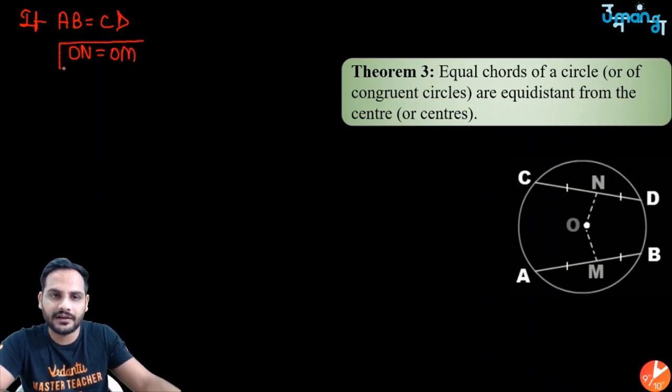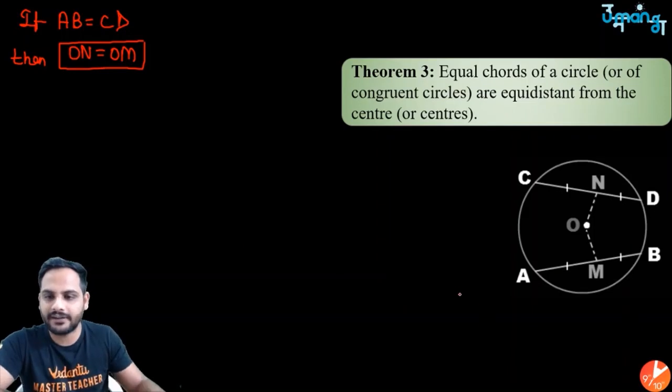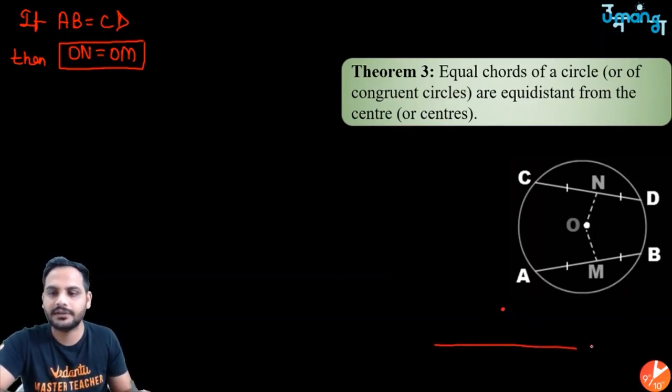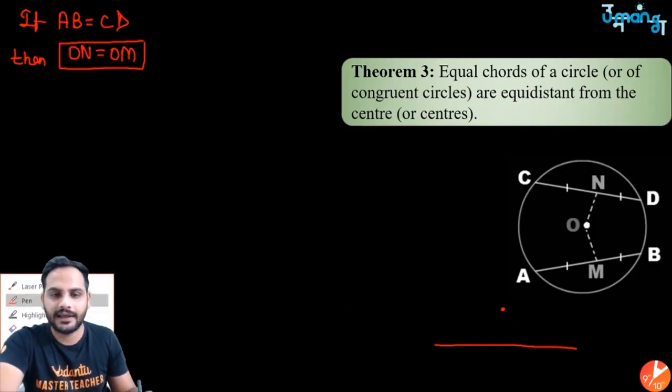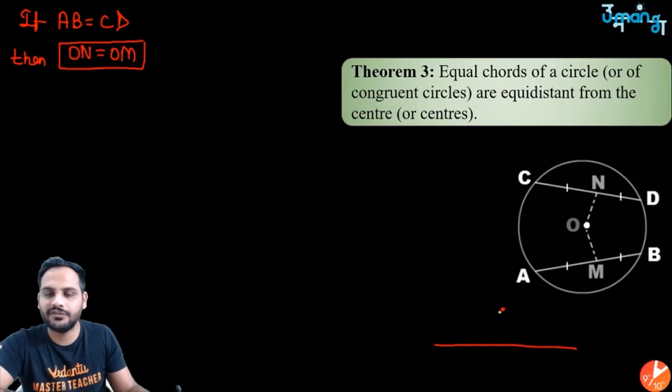Since these are the distances, I will revise this again: the distance between a point and a line is defined as what? It is not that you join this point with any point on the line and call that the distance.